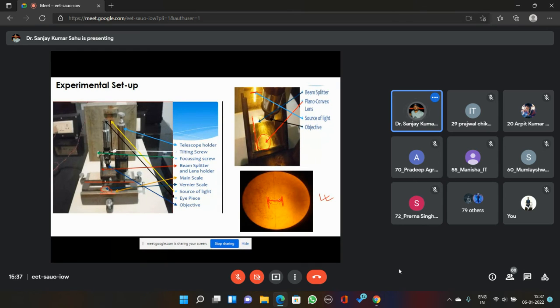Over the microscope. Any doubt over this setup? When you do the practical, you will see this setup live through a camera, but for the time being I'm just using a slide to show you. Okay, now, any doubt? No, sir.